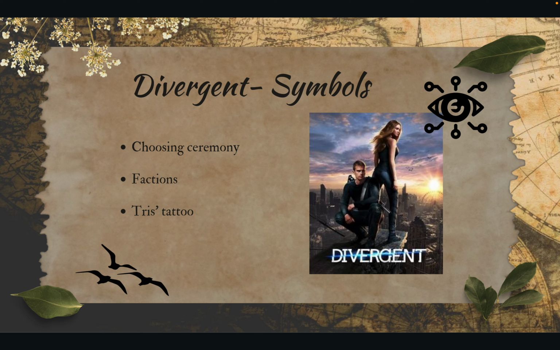The aptitude test represents the assimilation of the factions and how people have to be grouped together in order for society to work. The factions were created as a response to humanity's destructive behaviors, and each of the factions represents a different virtue believed to prevent conflict. The factions are different groups with specialized traits of what people can do to fully express themselves, and this symbolizes self-expression. Each faction provides a clear set of rules, values, and duties that its members are expected to embrace fully.